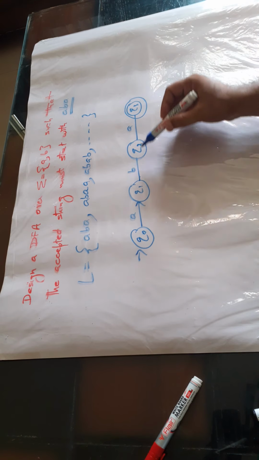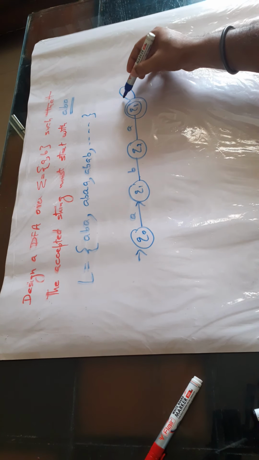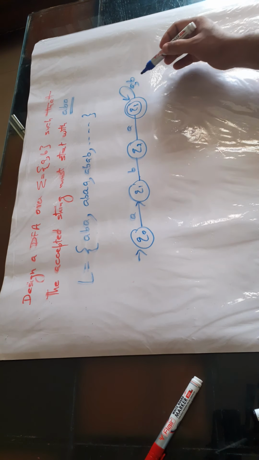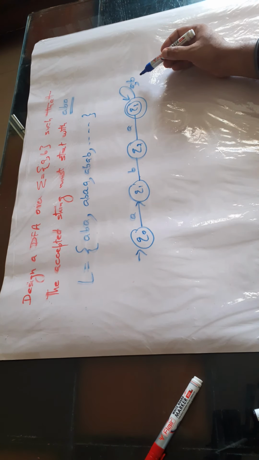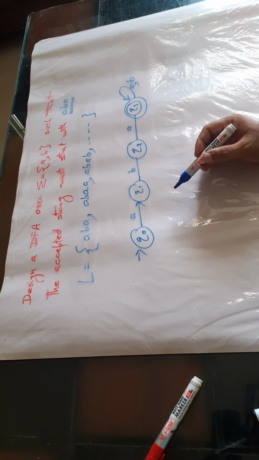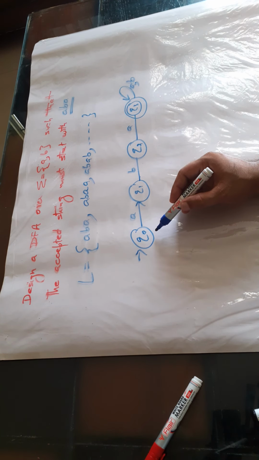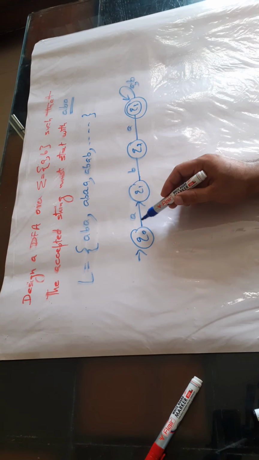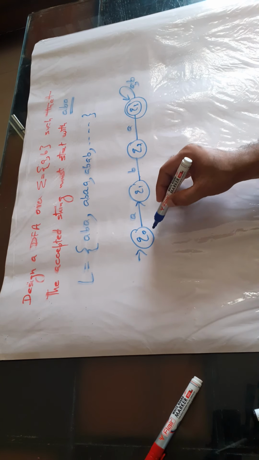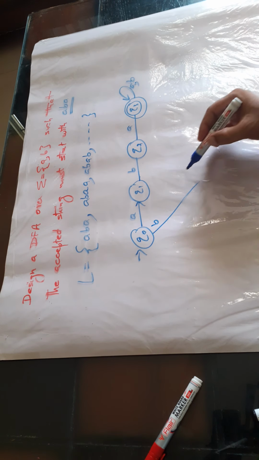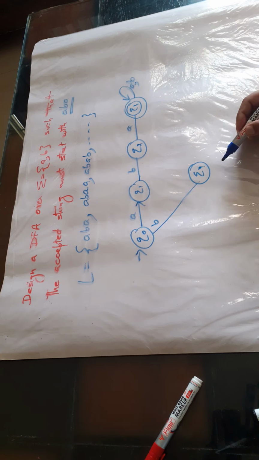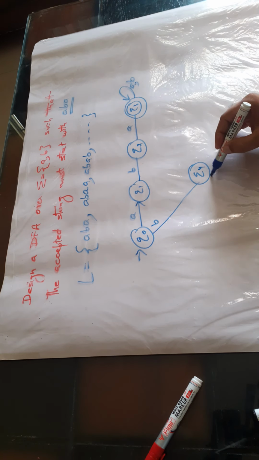After this ABA, there can be any number of times A or B can come. So that's why we are using a self loop with A, B, both symbols. Now we have to complete this diagram. Now come to the first state, the initial state, that is Q0. Q0 has already responded to A going to Q1, but not to B. So if B comes here, we are going towards a new state, and that state is the dead state.